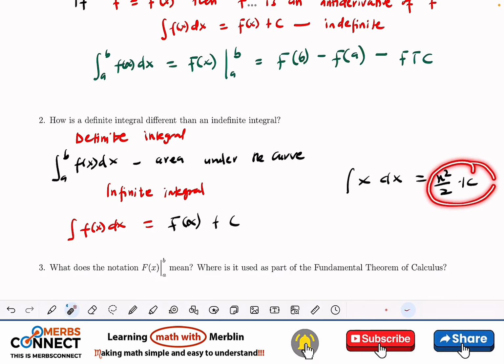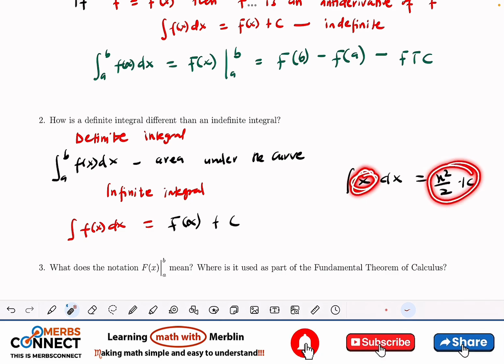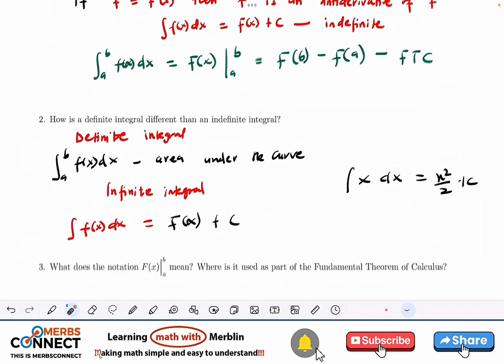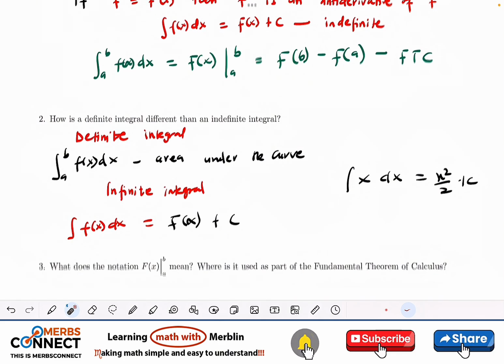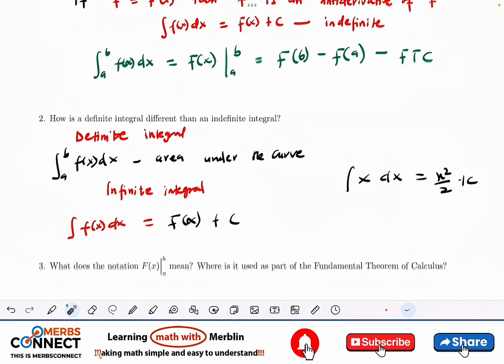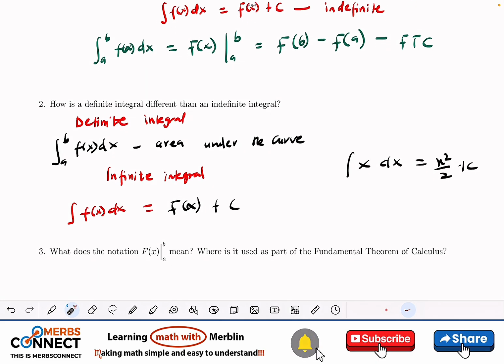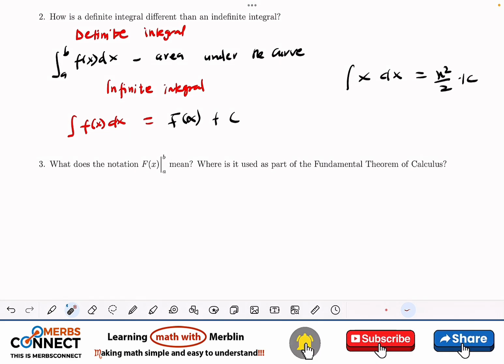This is basically the function that we differentiated to get this. Because when I differentiate this, I'm going to have x. And when I differentiate the constant, I'm going to get 0. So I'm getting the x, right? So this is like the family of antiderivatives, or trying to find the original function that you differentiated.